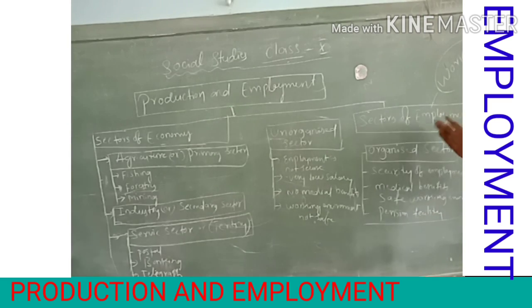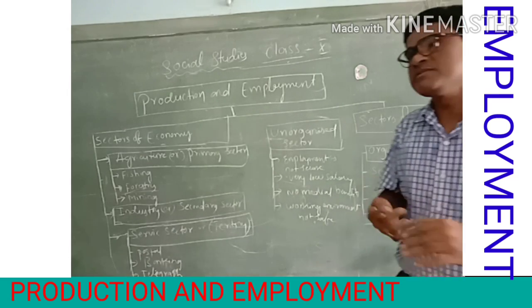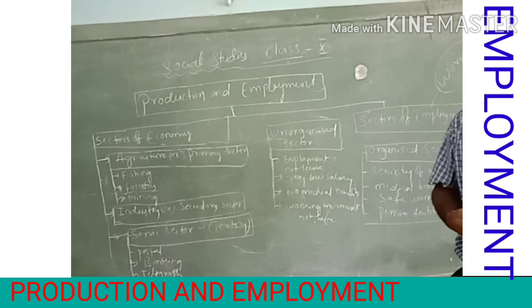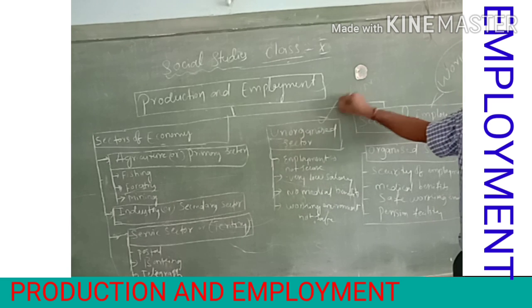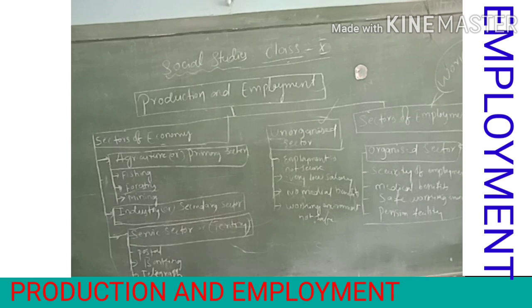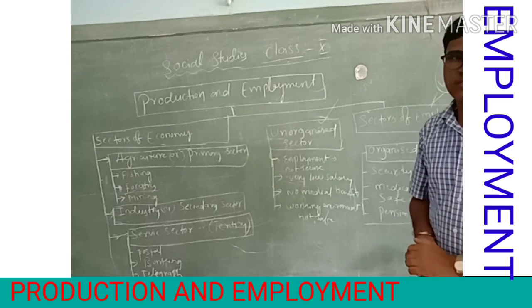But that employment we again divide into two types of employment sectors. One is the organized sector, the second is the unorganized sector. So these two are employment sectors.